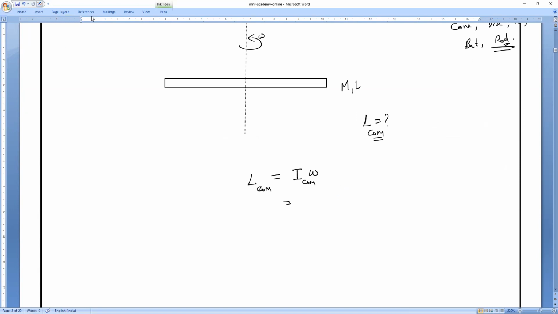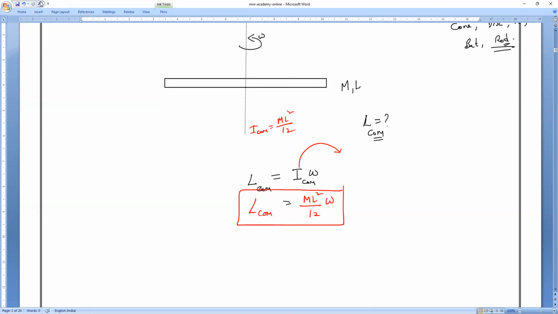What is the moment of inertia through the center of mass? It is ml square by 12. That's all. So the angular momentum through the center of mass of a rod is equal to ml square by 12 into omega. Over. That is the answer.